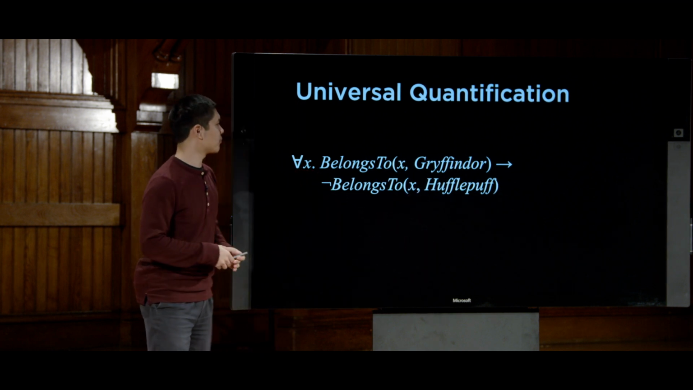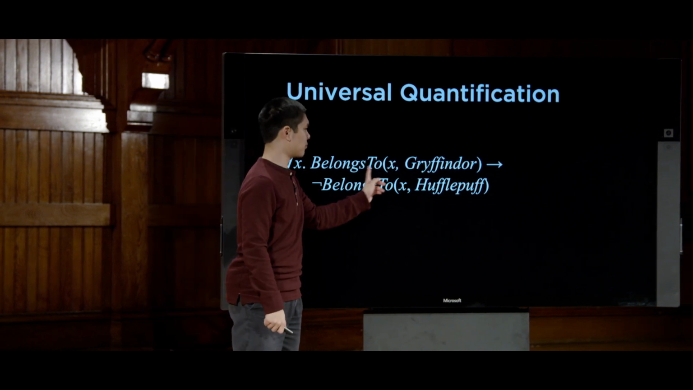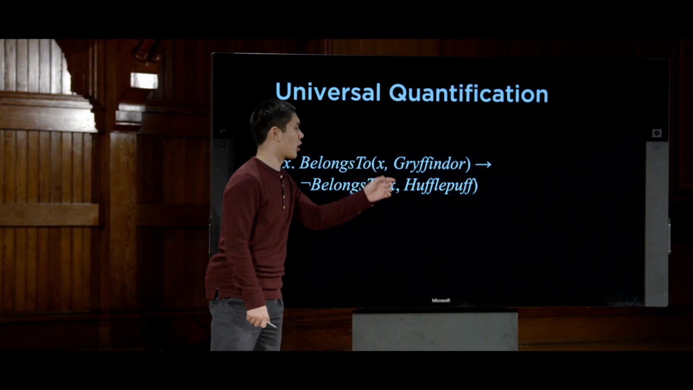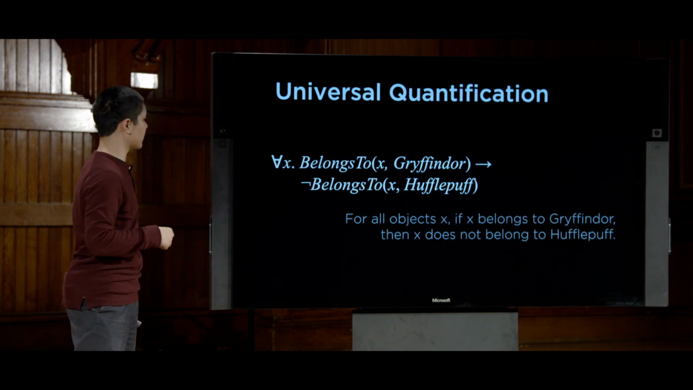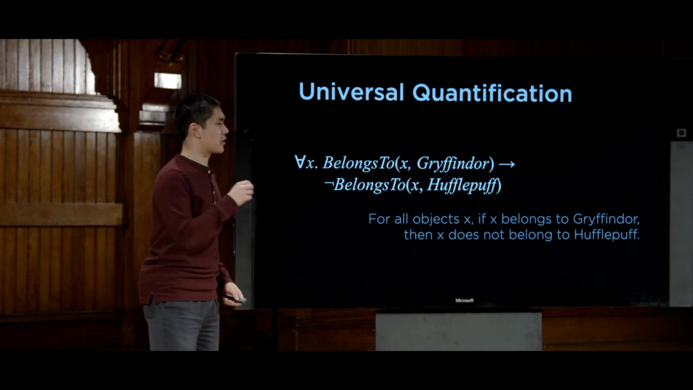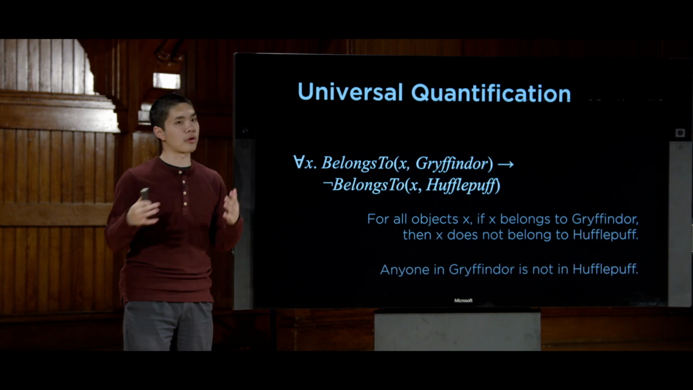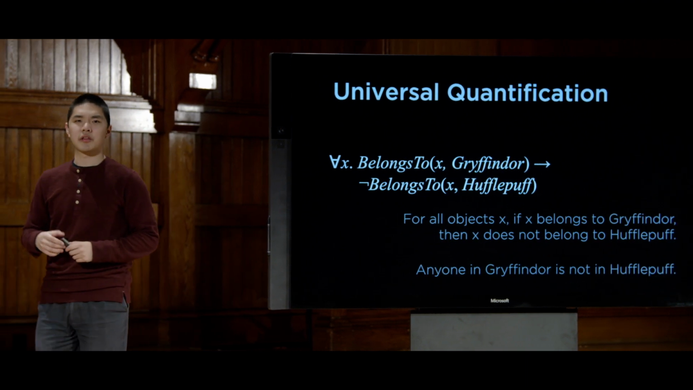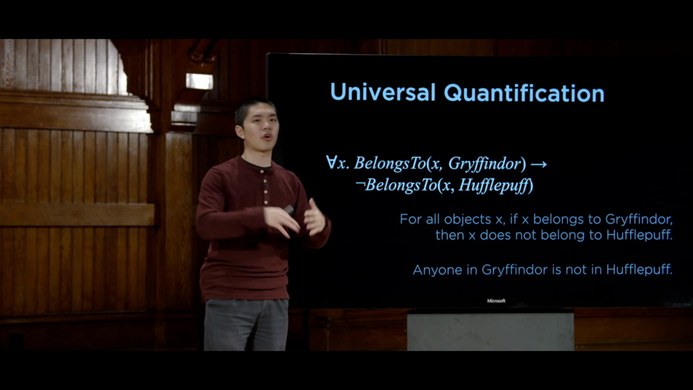So let's try and parse this out. This means that for all values of x, if this holds true, if x belongs to Gryffindor, then this does not hold true: x does not belong to Hufflepuff. So translated into English, this sentence is saying something like, for all objects x, if x belongs to Gryffindor, then x does not belong to Hufflepuff, for example. Or phrased even more simply, anyone in Gryffindor is not in Hufflepuff. Simplified way of saying the same thing. So this universal quantification lets us express an idea like something is going to hold true for all values of